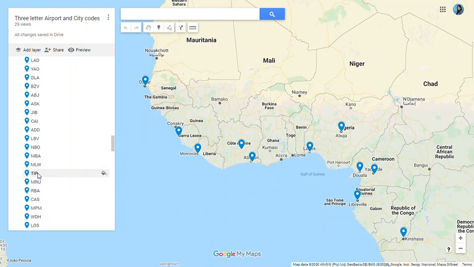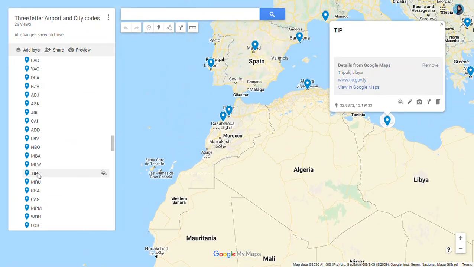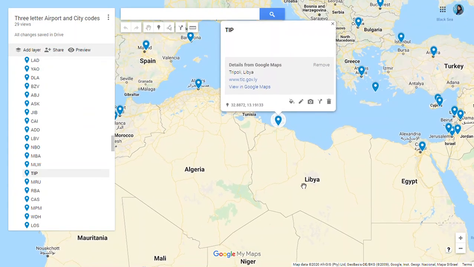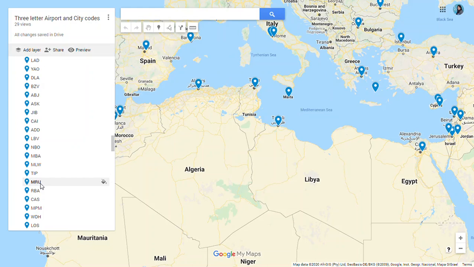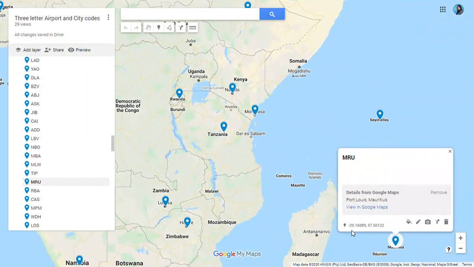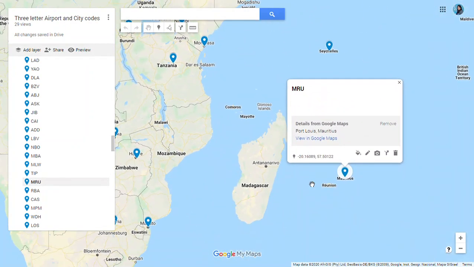Then we have TIP, Tripoli in Libya. You can see the location. Near Egypt we have Libya, and Tripoli is near Tunisia. TIP is the code. Then going to Mauritius, here we have Port Louis, MRU, Mauritius.